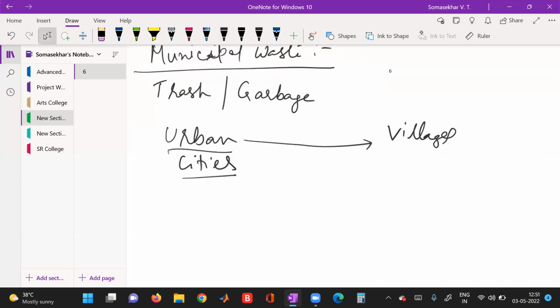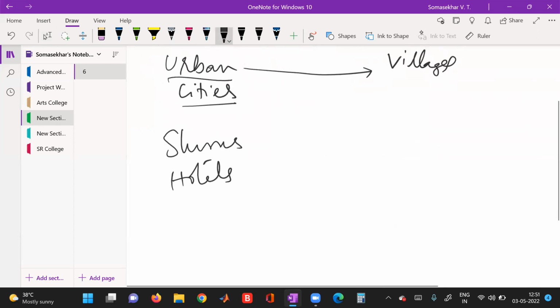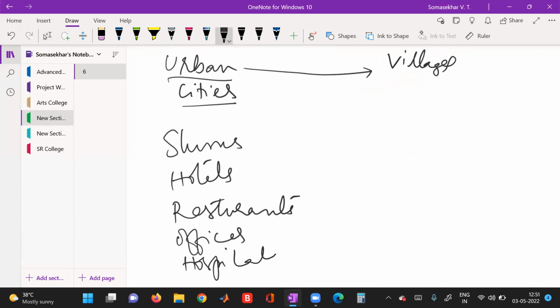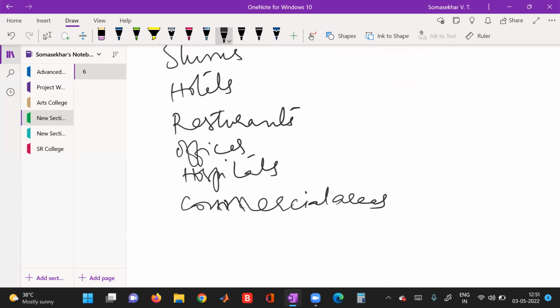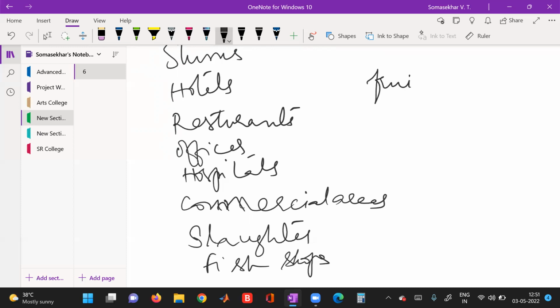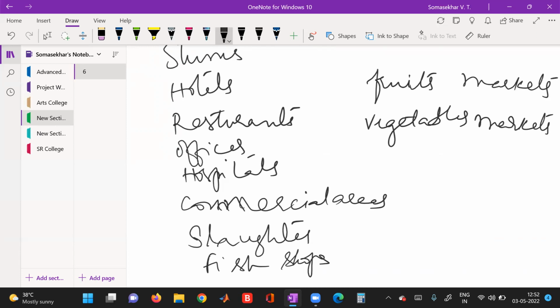Littering of waste from cities and towns is the major municipal solid waste. Waste from slums, hotels, restaurants, offices, hospitals, commercial areas, slaughterhouses, that is meat cutting places, fish shops, fruit and vegetable shops, vegetable markets, fruit markets. From all these areas, municipal waste is